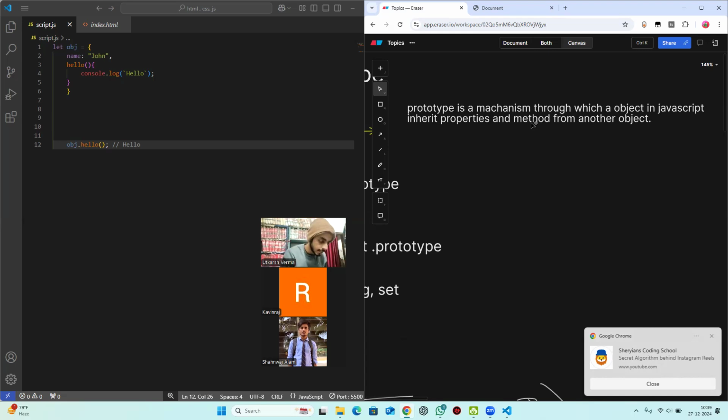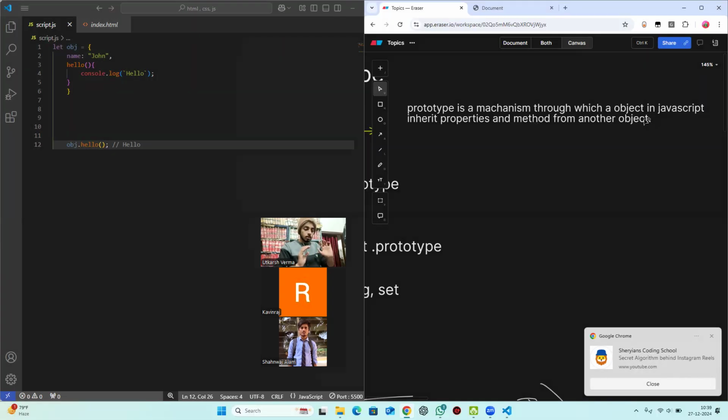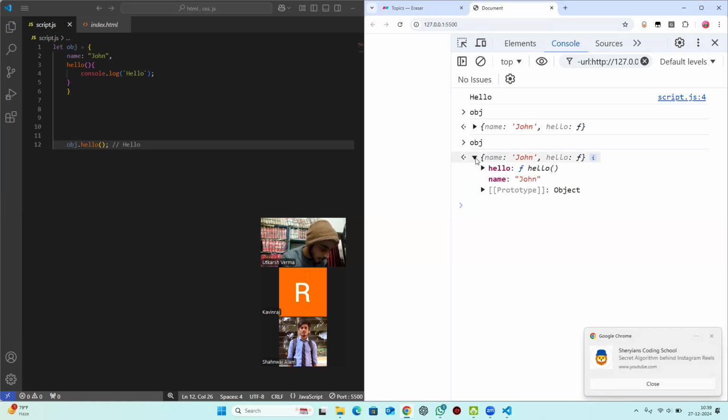Because we know everything in JavaScript is an object, anything we create in JavaScript will have a prototype, and in that prototype it will have some features created by JavaScript developers. So how can you know what properties are available? Just like we have created the object here, you write obj here and click on this button, and you will see that there is something called prototype.